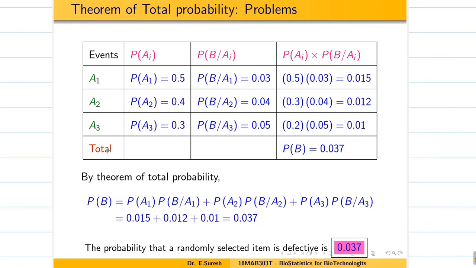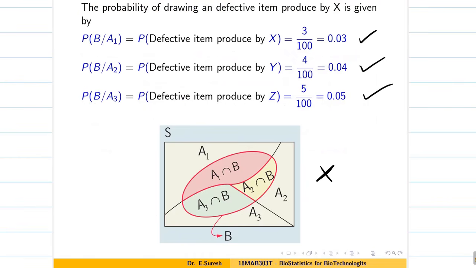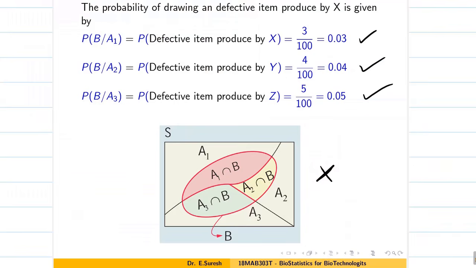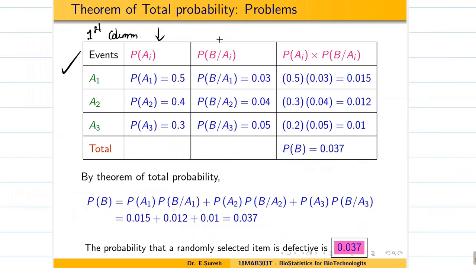Now I am going to make a table. If you make this table successfully, the problem is over. First, in the first column, write the events A1, A2, A3 and their probabilities. Probability of A1, we have just found in the previous slide: 0.5, 0.3, 0.2. Then the probability of the defective item from A1, 0.03, from A2, A3, and then multiply columns, always multiply.